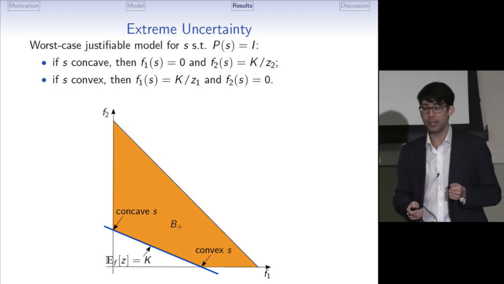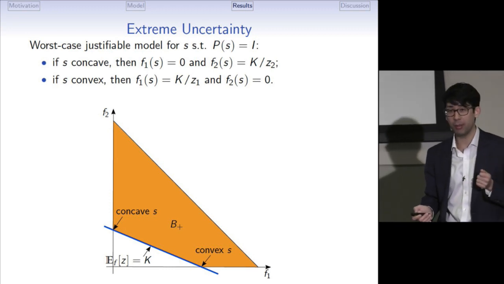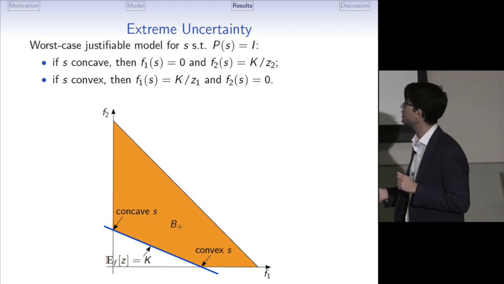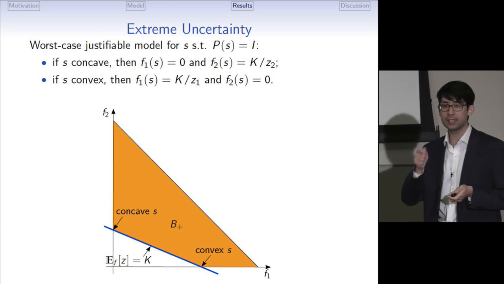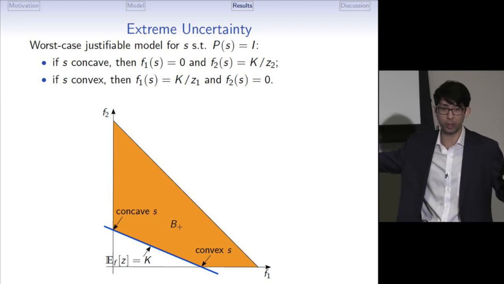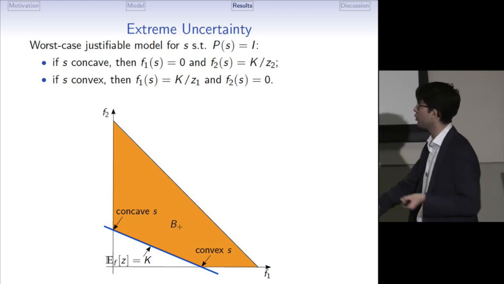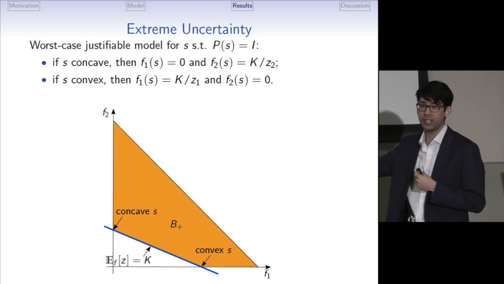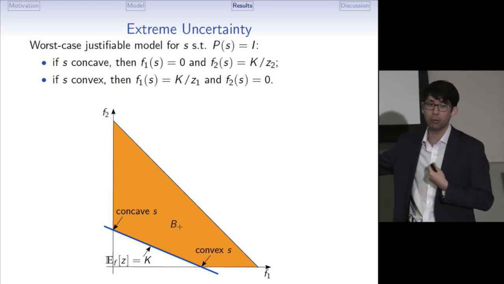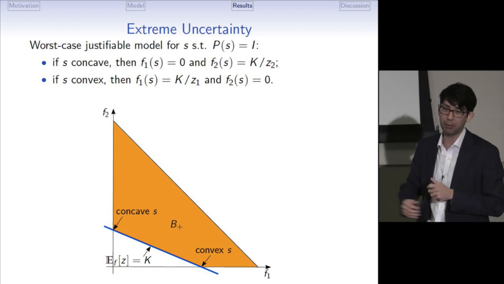And now the worst case justifiable model depends on the type of security. So if the security is concave, then the worst case justifiable model is the zero NPV distribution which is the most dispersed, which makes a lot of sense. So the investor is now worried that there is an upside from the project, but because he's holding a concave security, he would not benefit from this upside.